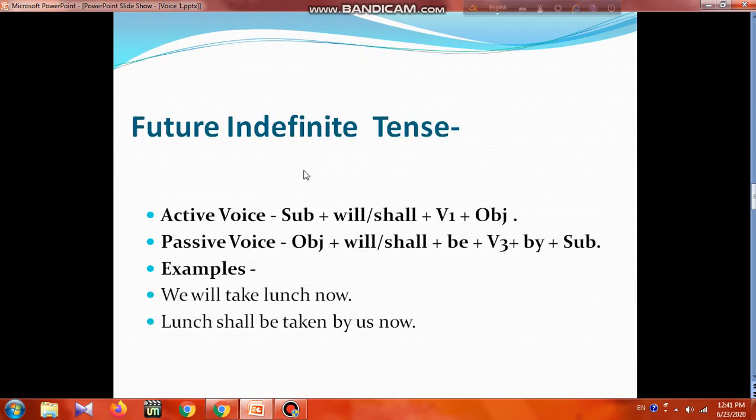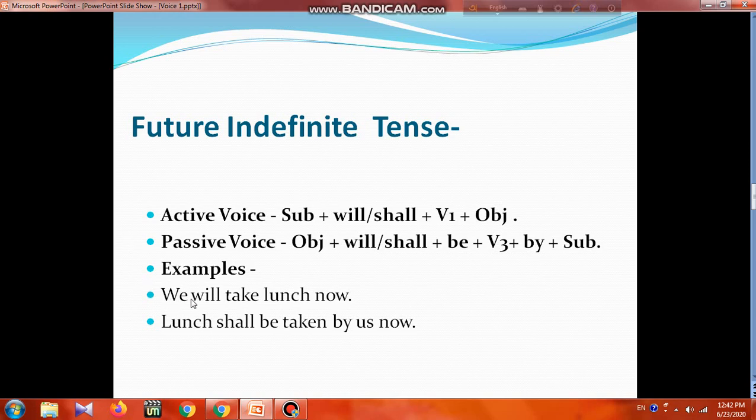Now comes future indefinite tense. The structure of future indefinite is subject, shall or will, then be1, then object. If you want to change it to passive, what will happen? The object will be the subject, which means the object will take place at the beginning, then shall or will, then be will be there. You understand? Then always active to passive will be be3, then by, then subject. So active to passive for future indefinite tense we will follow in this way. Subject, shall or will, be1, object; and passive voice: object, shall or will, be, be3, by subject.